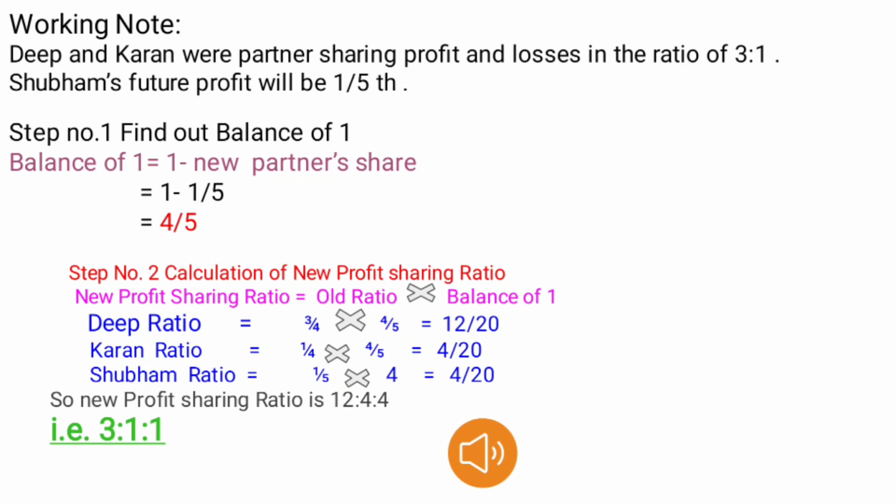Karan is equal to 1/4 into 4/5 is equal to 4/20. Shubham is 1/5 into 4/5 is equal to 4/20. So the new profit sharing ratio is 12:4:4. We can make it short, that is 3:1:1.